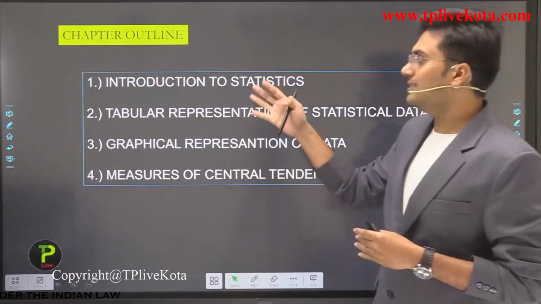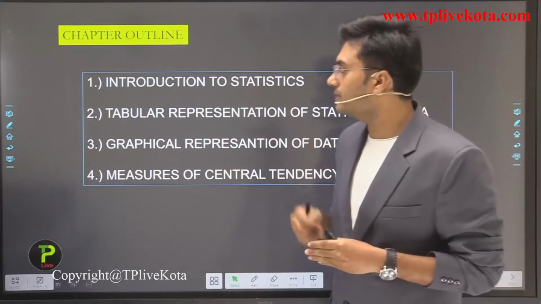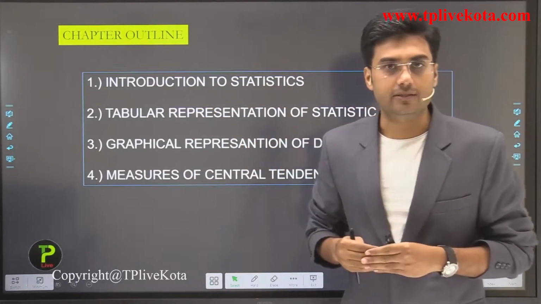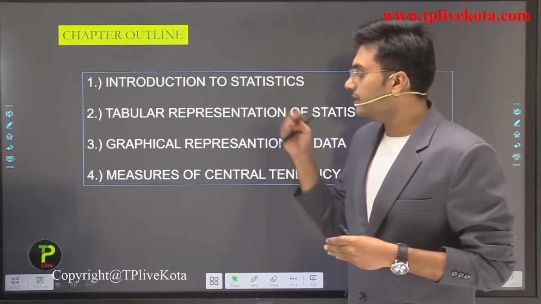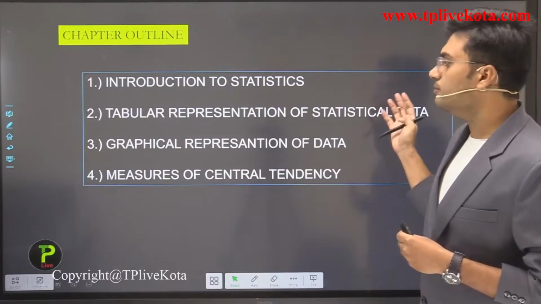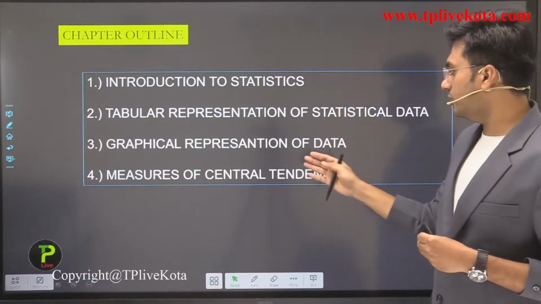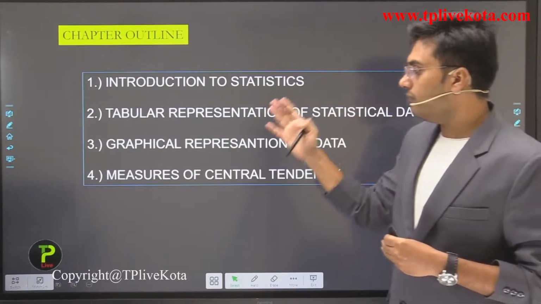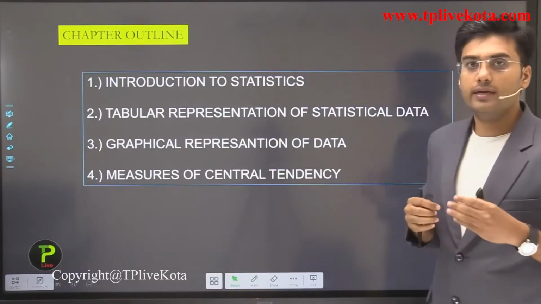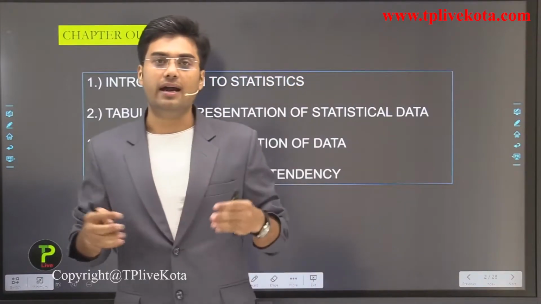So these are the few topics which will be covered in this chapter. First we discuss the introduction to statistics. Then next is tabular representation of statistical data. Then we study graphical representation of data, and after this we discuss measures of central tendency such as mean, mode and median.